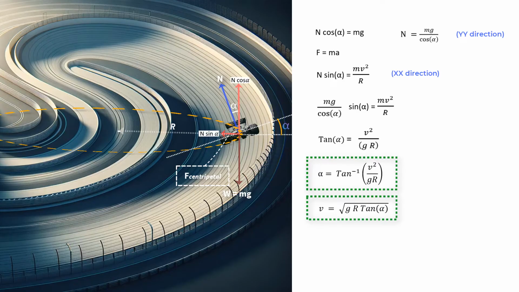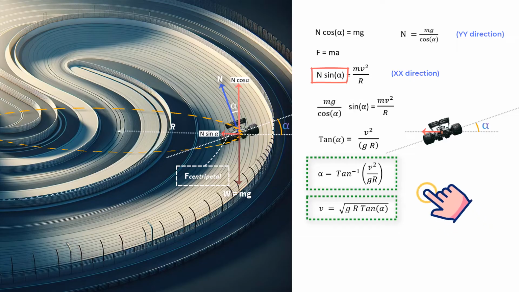Now, what I have seen is that the students often interpret these equations incorrectly. So, this is the way you should understand these equations. You can see that for a given angle alpha, the horizontal component that is providing the centripetal force becomes a constant because N is a constant and alpha is also a constant. So, this expression is fixed. And since this is the force that is providing the centripetal force to prevent the car from sliding away, it kind of puts a cap on the measure of maximum velocity that you can go up to.